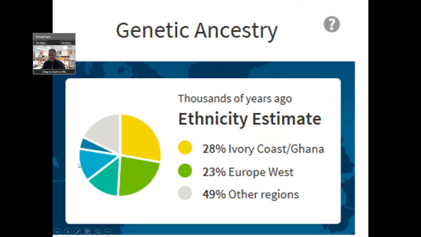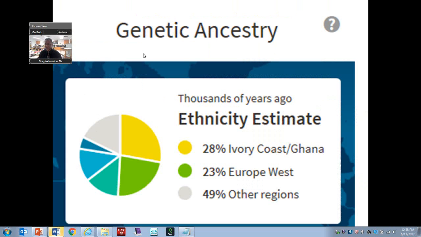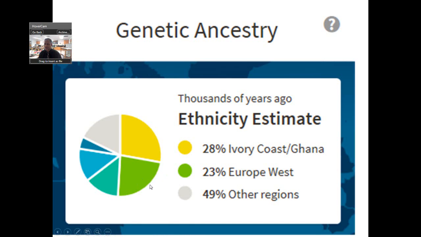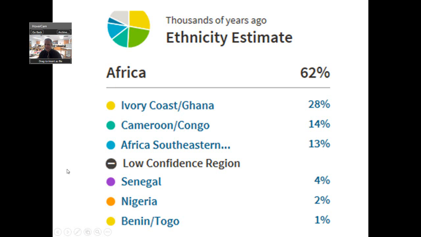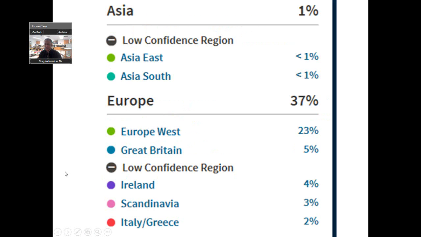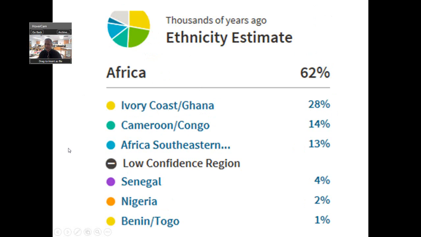So let's go right into it. These are some screenshots, and this goes into your ethnicity, and there's another one. This picture, oddly enough, I did a screenshot, and I have not been able to find the picture ever since. So let's actually go to the site, and I'm going to click and make this part interactive.